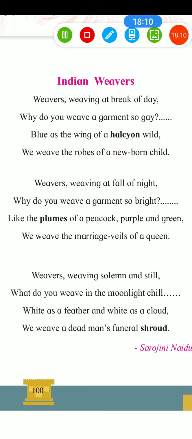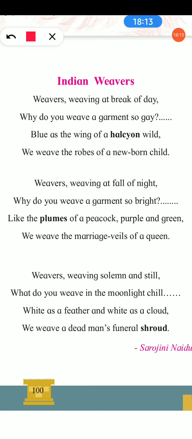Here the color of the robes, that is of dress, is directly compared. Color here is blue color, is directly compared to the kingfisher's blue wings, that is soft feathers. Here halcyon means kingfisher's soft feathers. So the poetess implied here the figure of speech simile. She used different figures of speech, then rhyming words, then imagery to decorate her poem. So here is simile.